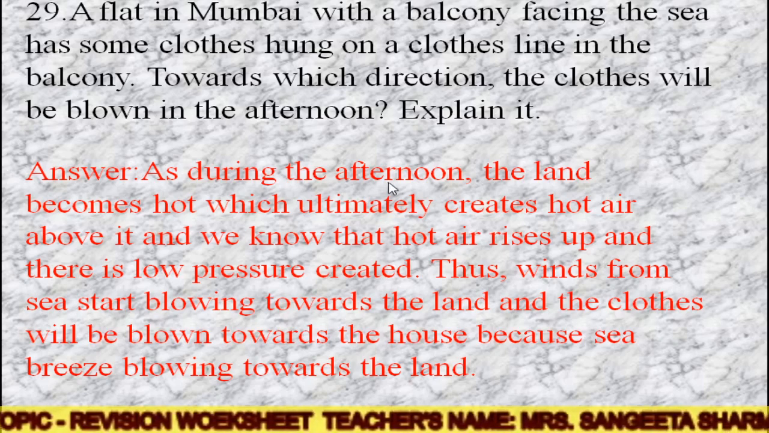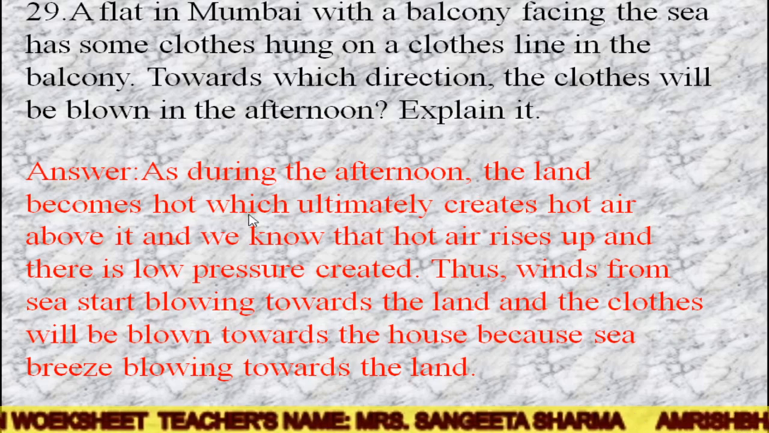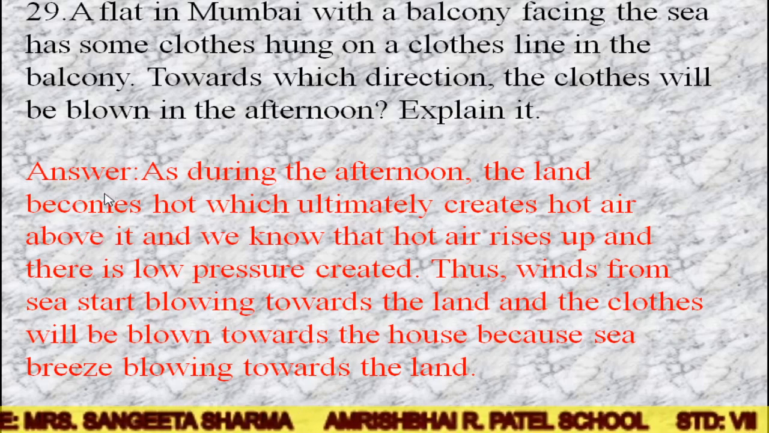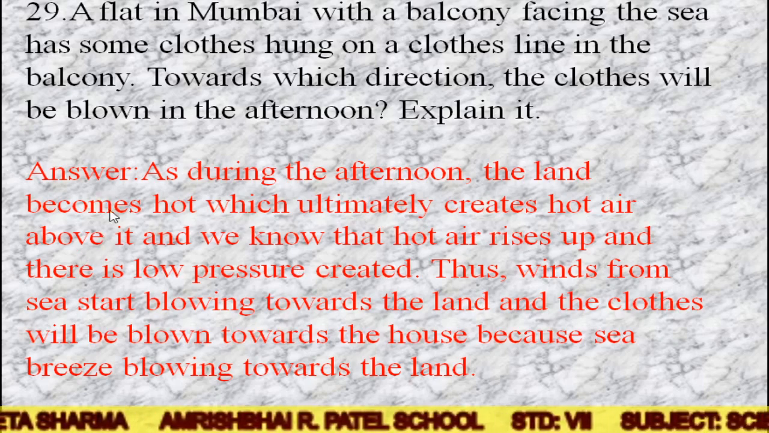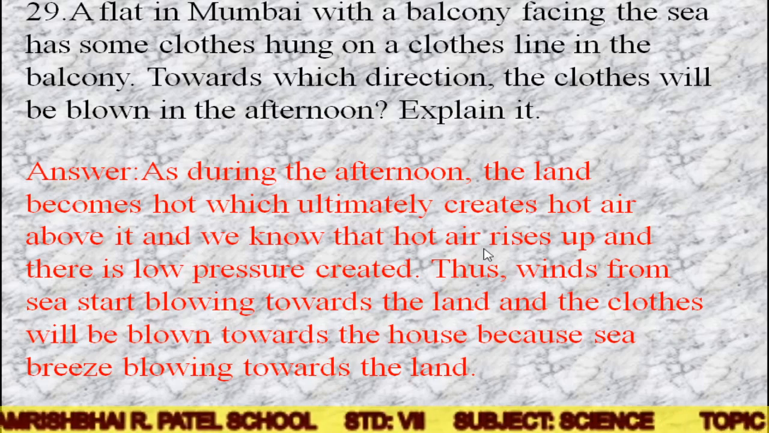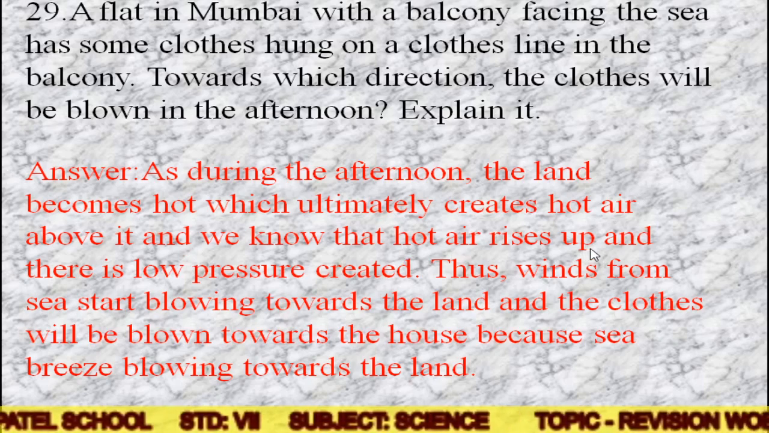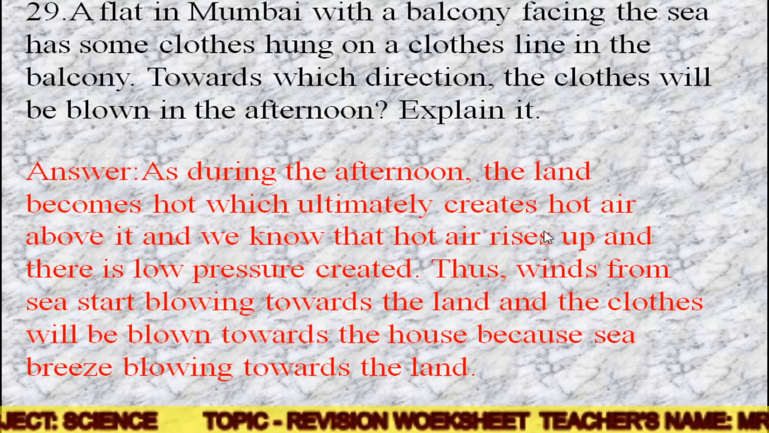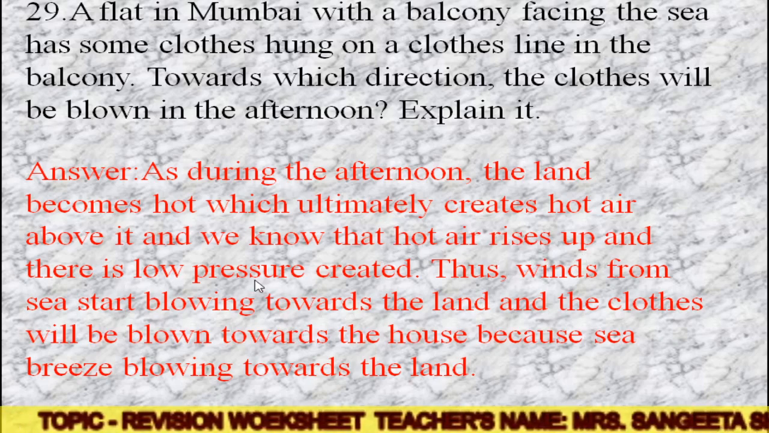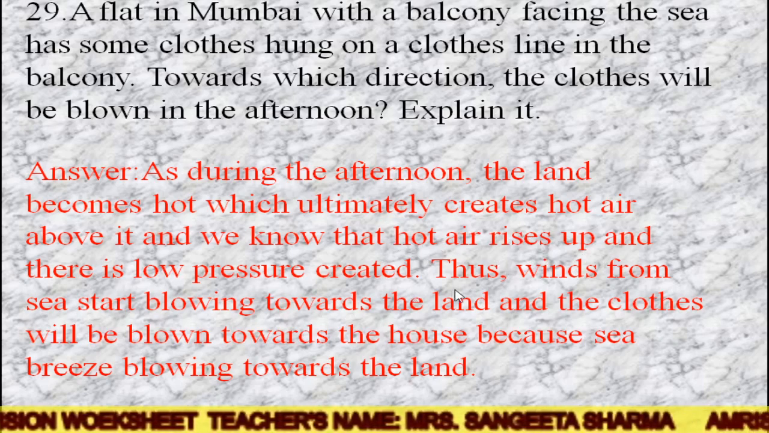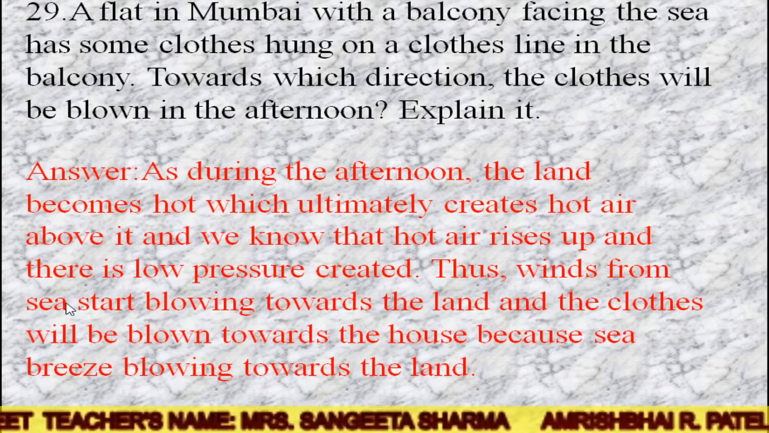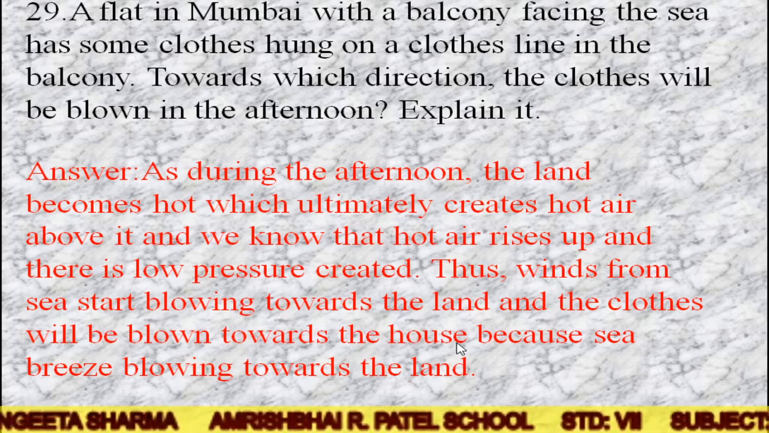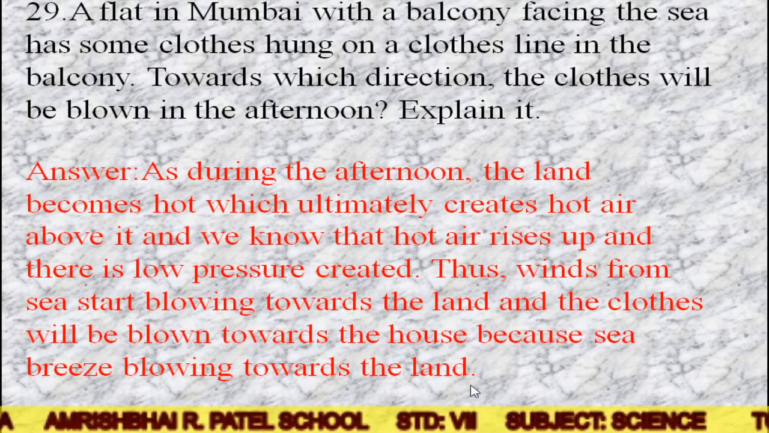So during the afternoon the land becomes hot, which creates hot air above it. So the land is hot, so it will create hot air, and we know that hot air rises up, because it is lighter than the cool air. So hot air rises up and low pressure is created. Clear? So the winds from the sea start blowing towards the land, and the clothes will be blown towards the house because the sea breeze blows towards the land.